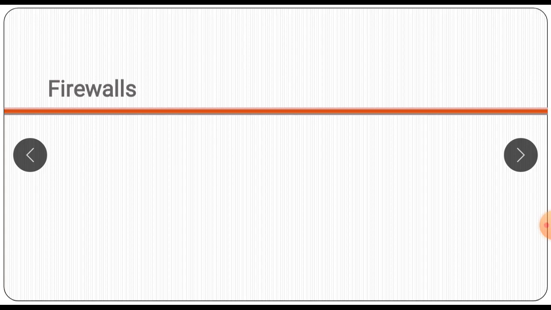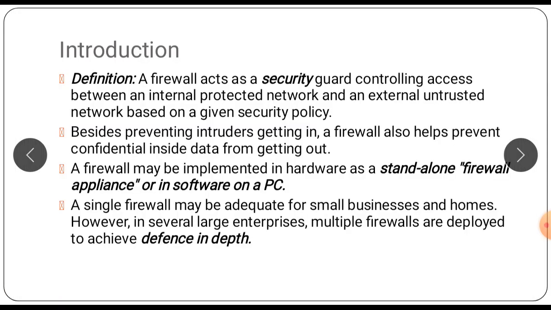A firewall is a network security device, either hardware or software based, which monitors all incoming and outgoing traffic, and based on a defined set of security rules it accepts, rejects or drops that specific traffic. A firewall establishes a barrier between a secured internal network and an outside untrusted network such as the internet. So first we will see about these firewalls.